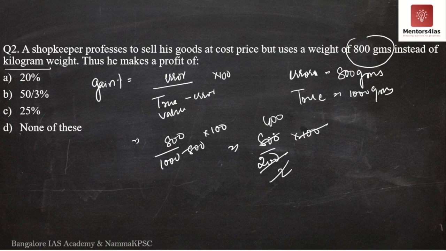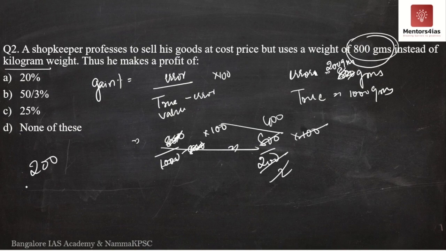Sorry, my mistake. Error is not 800. Error is 200 grams. This is the inaccurate scale, I have to take the error. Error is what? 1000 minus 800. That is error. So it is 200. My mistake, I got confused over here. So this entire thing is incorrect.